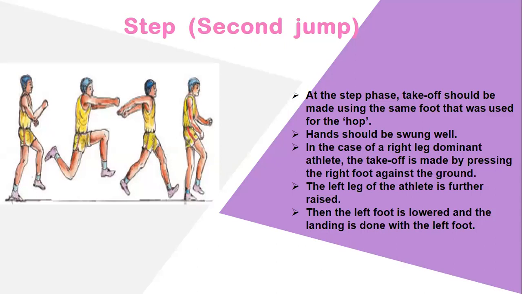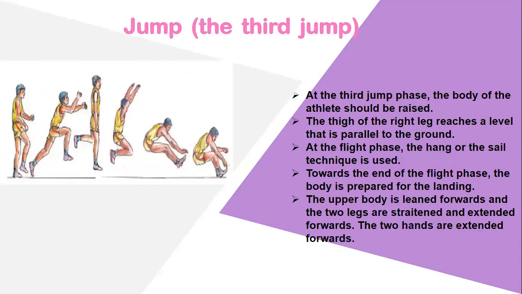Right, now we are moving to the next point. That is called jump. Right, in the stages this is the fourth stage. Right, here you can find the picture.